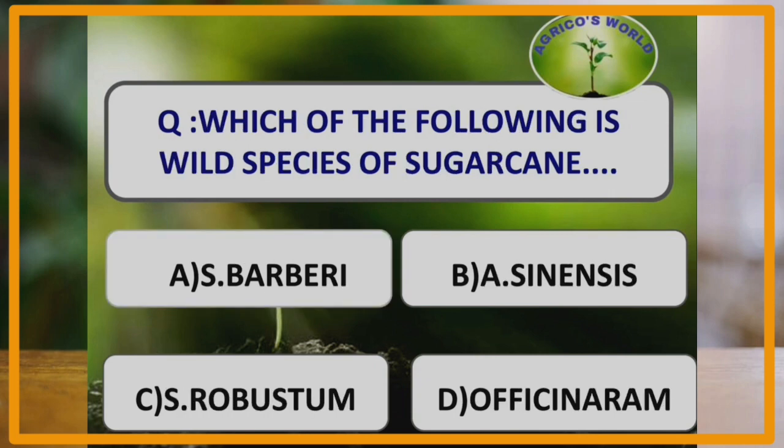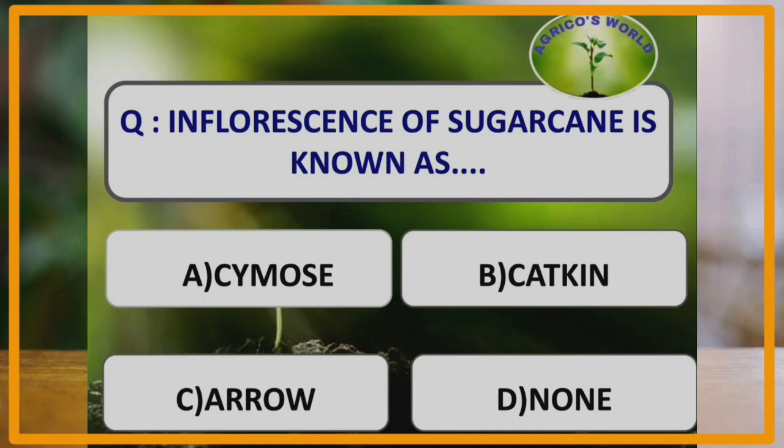Which of the following is wild species of sugarcane? Saccharum robustum and Saccharum spontaneum are the wild species of sugarcane, and these species usually have low sugar when compared to that of the cultivated species. Inflorescence of the sugarcane is known as arrow, and it is terminally produced.